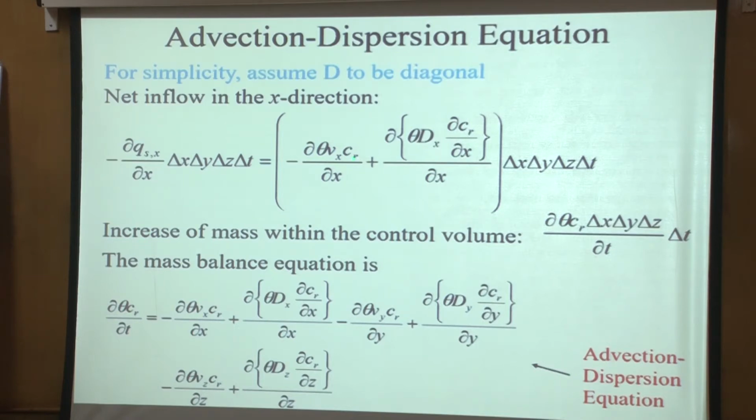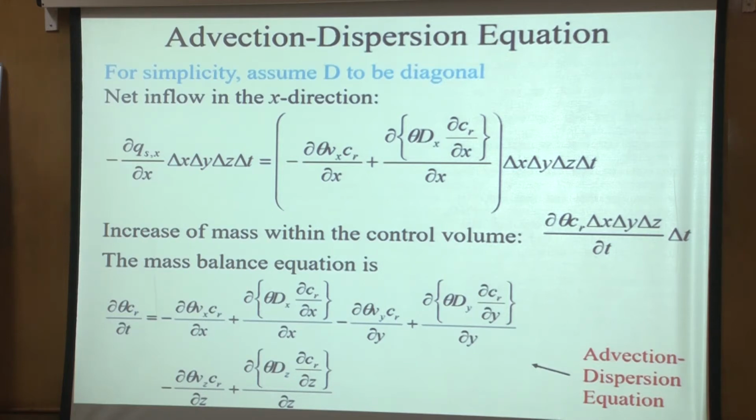Okay, so now once you add all the three directions, X, Y and Z direction net inflows, equate it to the rate of change of mass within the control volume, then of course you divide it by delta X, delta Y, delta Z and delta T, and you get this equation. So this is the long form. We have these three terms due to advection and these three terms due to hydrodynamic dispersion. And this is the general advection dispersion equation.